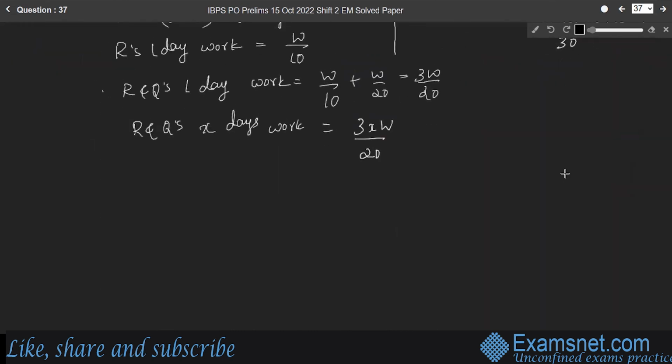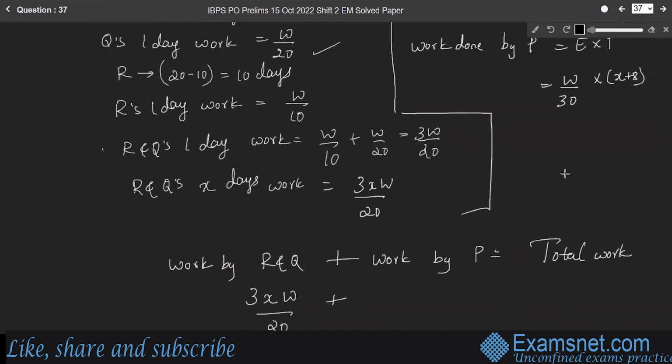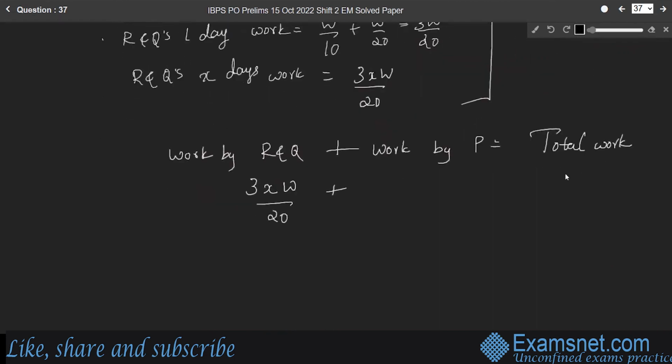So we can write work done by R and Q plus work done by P is equal to total work, right? So R and Q together do 3XW by 20 amount of work, whereas P does W by 30 into X plus 8 is equal to total work W, right?